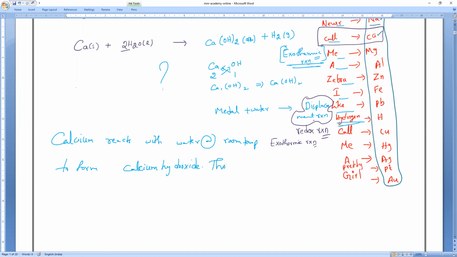Though heat is evolved in this reaction, that heat is not sufficient for hydrogen to catch fire. Mr. Vijay, do you understand? Yes, sir.